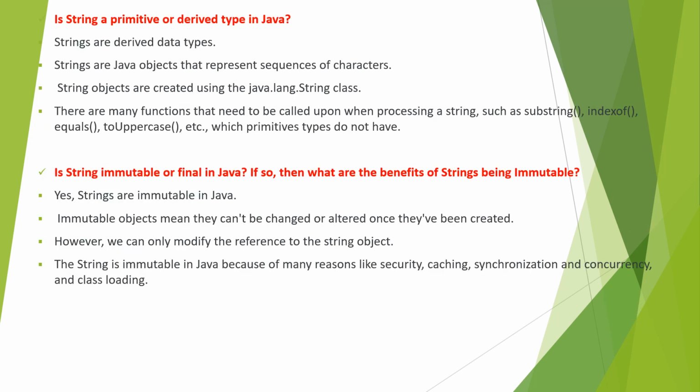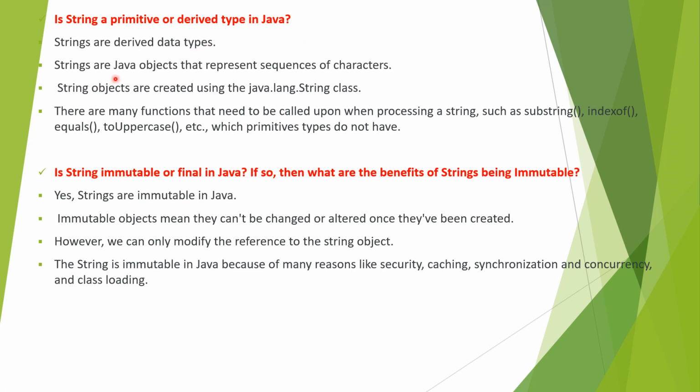Moving to the next one, we said this is a string, and these are the two ways to create a string. Under which category does it come, whether string is a primitive type or a derived type in Java? Basically we have different types in Java, that is primitive and derived data types. Here strings actually come under the derived data types.